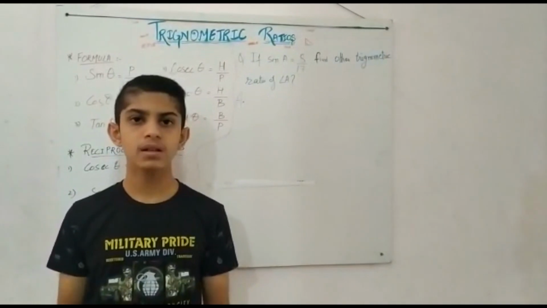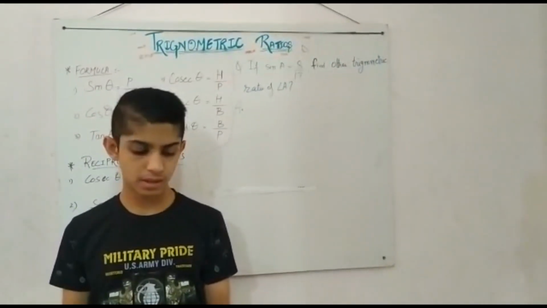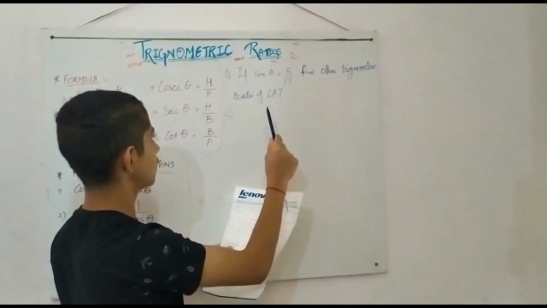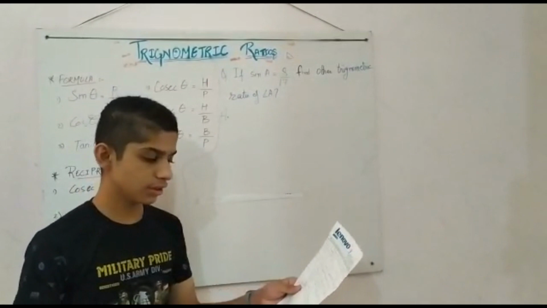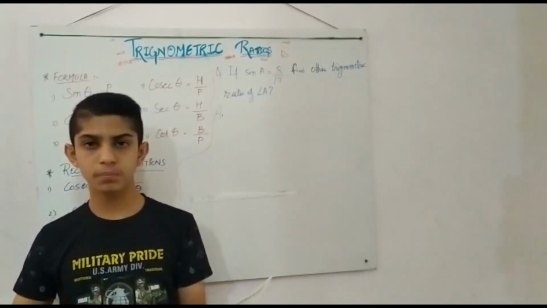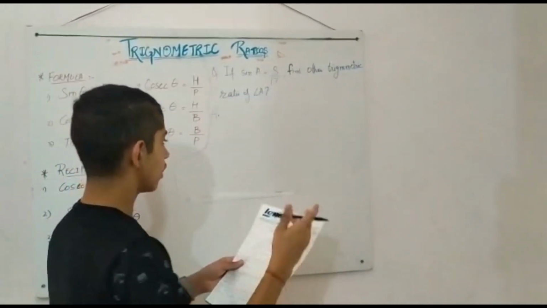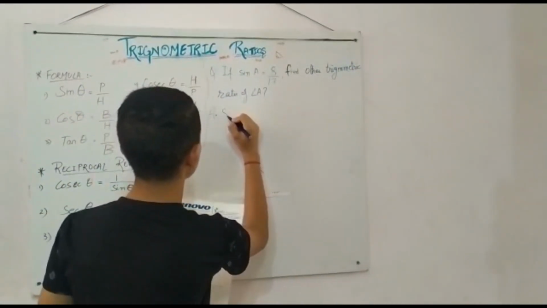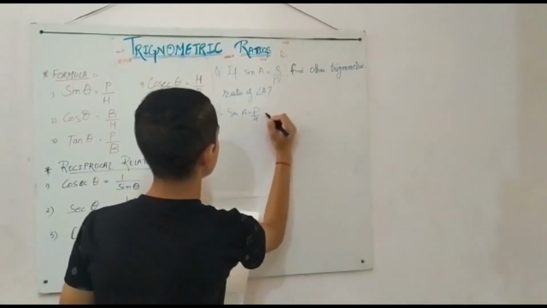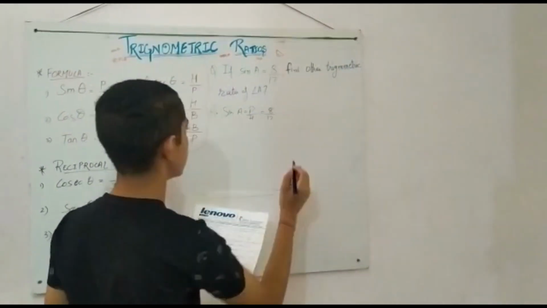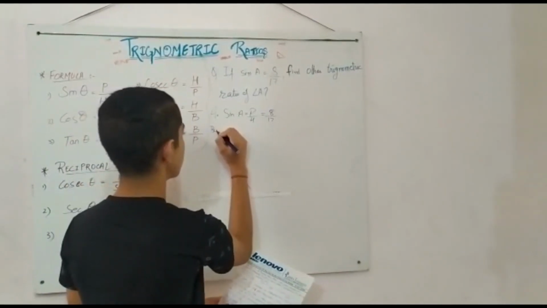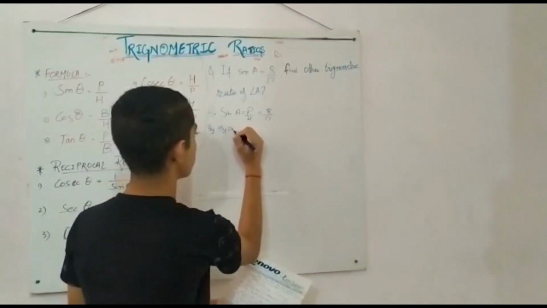Let's take an example to understand this chapter more properly. If sin A equals 8 by 17, find the other trigonometric ratios of angle A. Let me tell you that in this question, angle A means theta, which is the angle opposite to the perpendicular side. Now, I think you remember the formula of sin A, which is sin A equals P by H equals 8 by 17. Now we have to find the base by the hypotenuse method to find the other ratios.